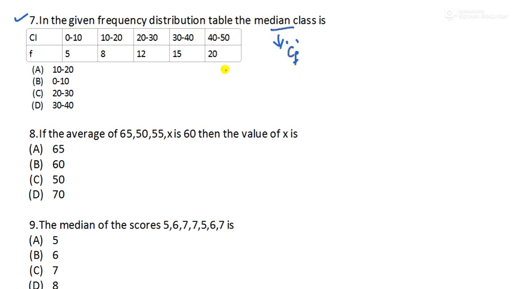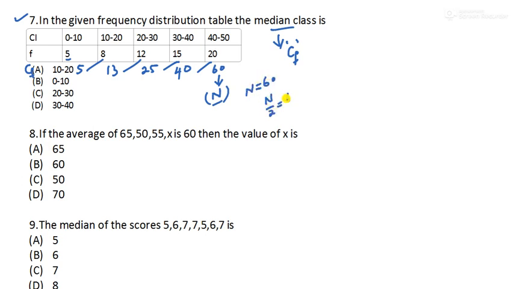So what is cumulative frequency? The first number remains as it is. Next, you keep on adding: 5 plus 8 is 13, 13 plus 12 is 25, 25 plus this is 40, and this is 60. The last value is called n. When you add the sum of all the frequencies, n is the total number of observations. So n is 60. What is n by 2?